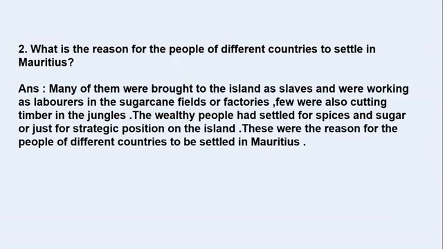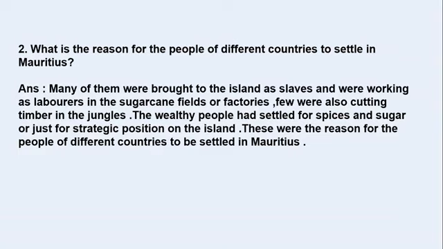When we read the chapter, we come to know that many of them were brought to the island as slaves, and they were working as laborers in the sugarcane fields or factories. Few were also cutting timber in the jungles. The wealthy people had settled for spices and sugar or just for the strategic position of the island. These were the reasons for the people of different countries to settle in Mauritius.